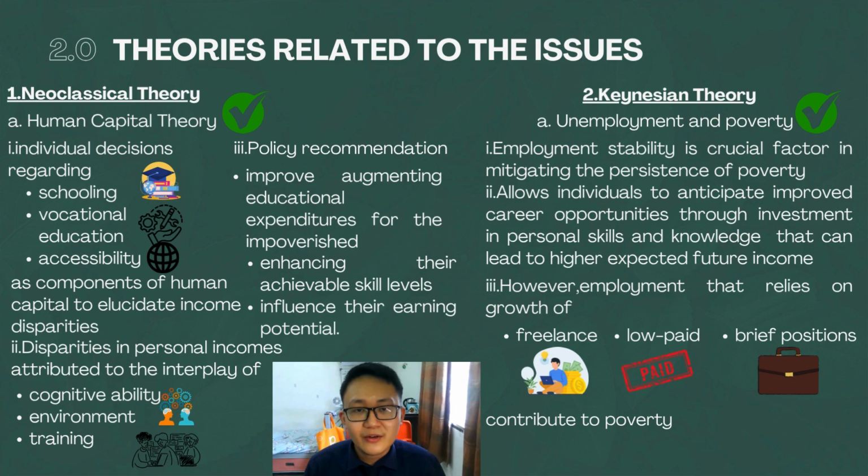The second theory is Keynesian theory, which is about unemployment and poverty. Employment stability is a crucial factor in mitigating the persistence of poverty, allowing individuals to anticipate improved career opportunities through investment in personal skills and knowledge that can lead to higher expected future income. However, employment that relies on freelance, low-paid, brief positions will still contribute to poverty.